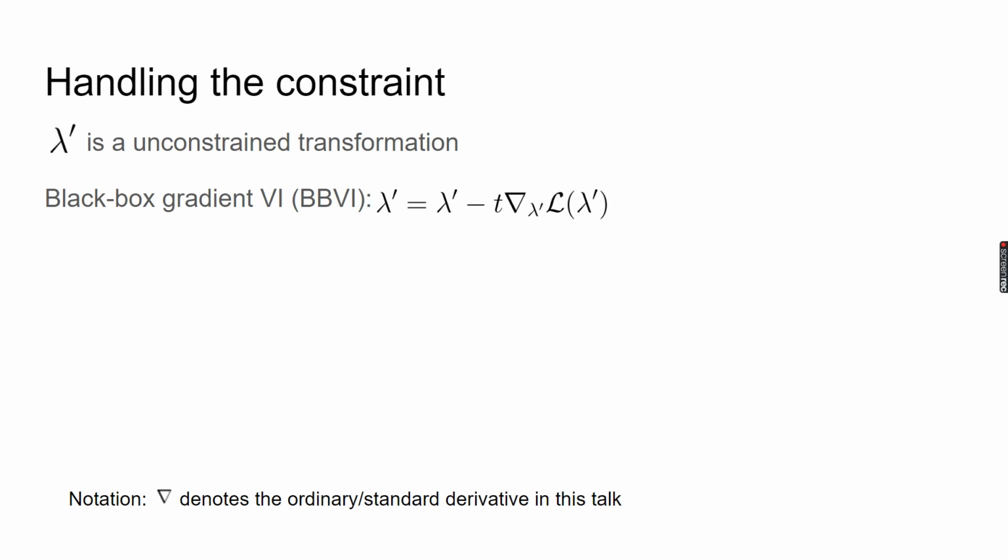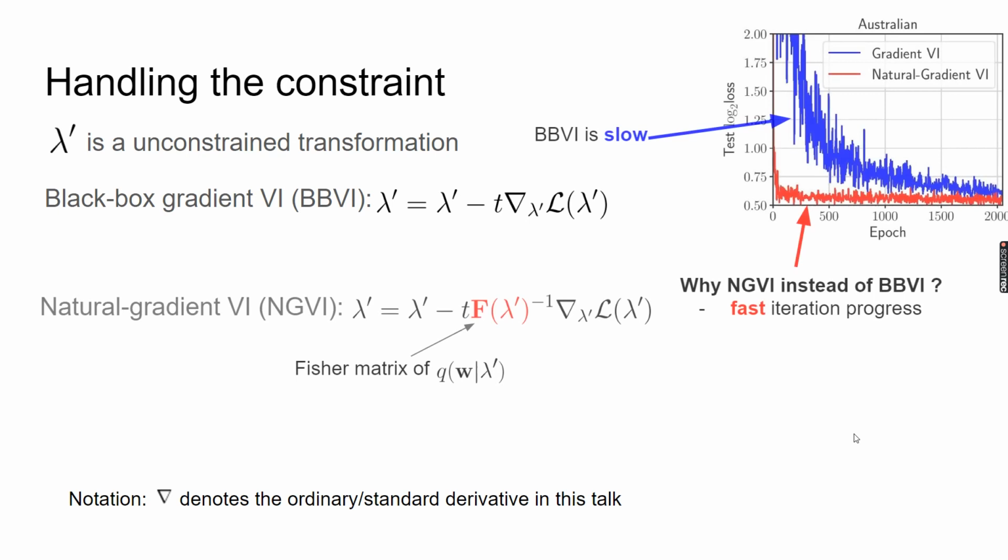One way is to do an unconstrained transformation and use existing gradient-based methods. This gives rise to black box variational inference. However, black box variational inference can be slow compared to natural gradient variational inference. As we can see from the figures on the right, the main difference between black box variational inference and natural gradient variational inference is that we use the Fisher information matrix as a preconditioner. And here, F is the Fisher information matrix of the approximation Q.